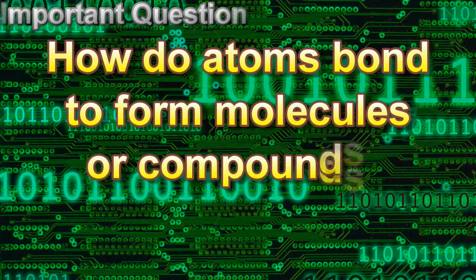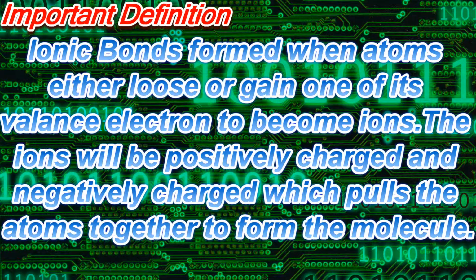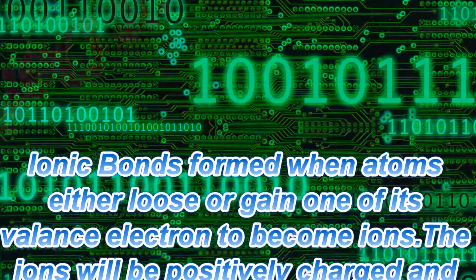Alright, now that we learned a lot more about molecules and compounds, I want to ask the question, how do atoms bond themselves to become molecules or compounds? There are 2 types of bonding which I will show you and explain to you right now. The first type of chemical bond is called an ionic bond, and it forms when atoms either lose or gain one of their valence electrons to become ions. The ions will be positively charged or negatively charged, which pulls the atoms together to form the molecule.